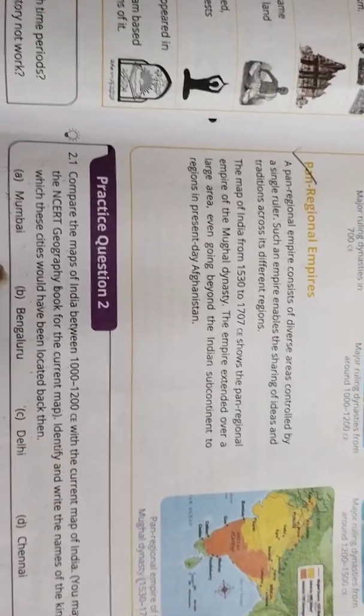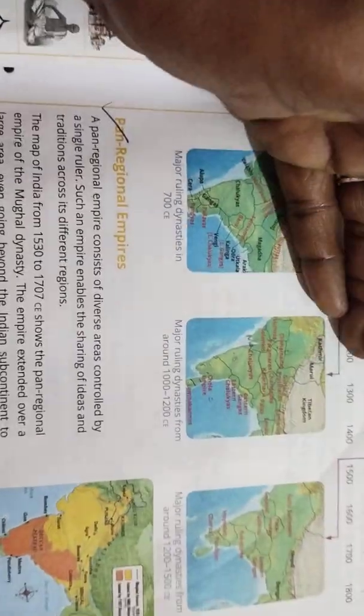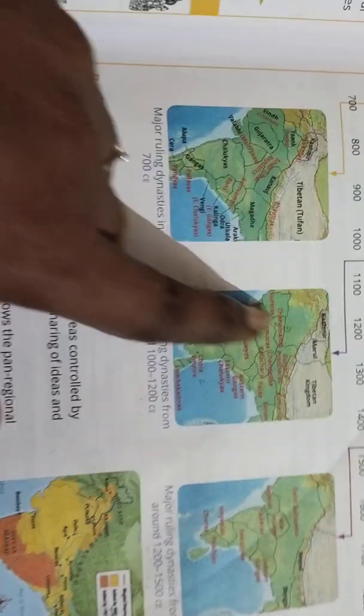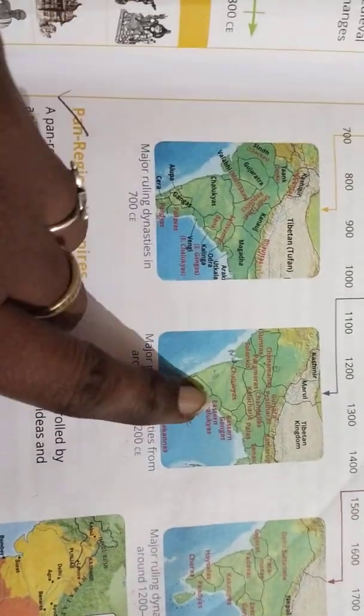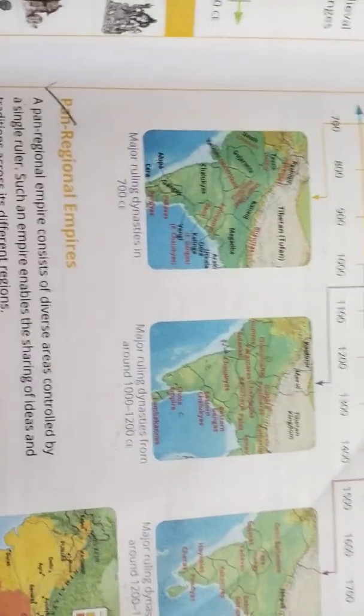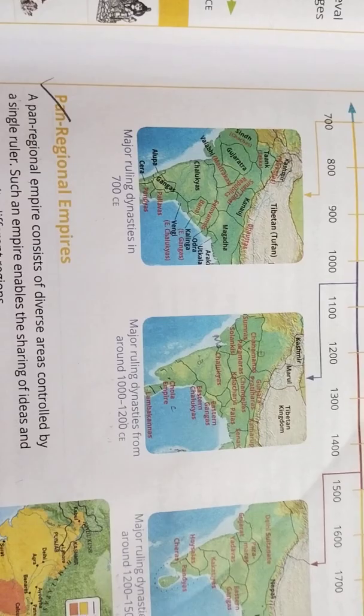Today's homework is, as I told you in the beginning itself, that we need to compare. You need to get an India outline map, and then mark these cities in your map first, and then compare these two maps. You have to find out in Mumbai, Chennai, Delhi and another one, Bengaluru, which kingdom was there, and you have to mention it in the map. So this is today's homework.